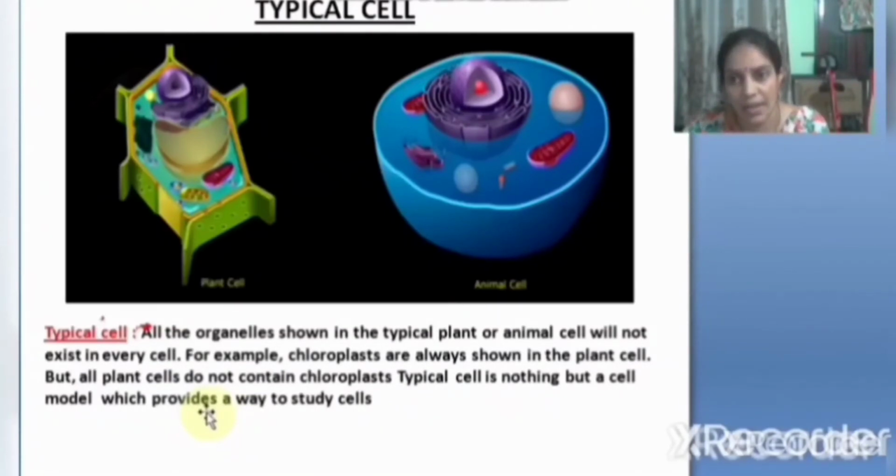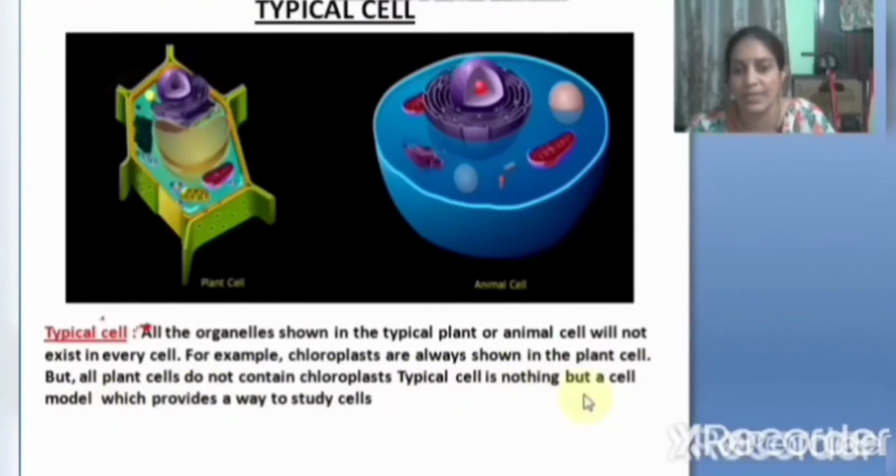In those green color parts, we can observe a cell organelle called chloroplast, whereas some plant cells do not contain this chloroplast. Of course, the plant is made up of cells. There are different types of cells in the plant. Like that in animals also, there are different types of cells. For example, our skin is made up of epithelial cells, our bones are made up of bone cells. For example, chloroplasts are always shown in the plant cell.